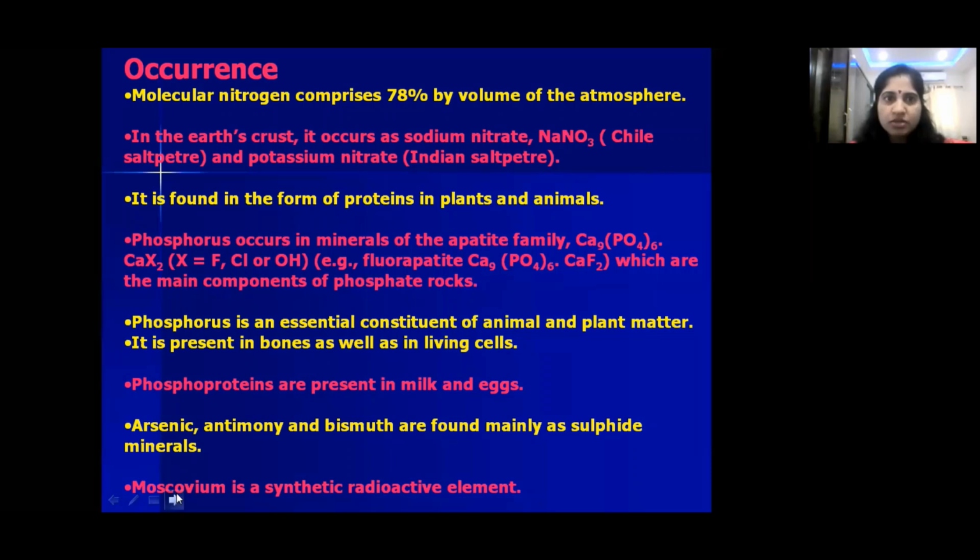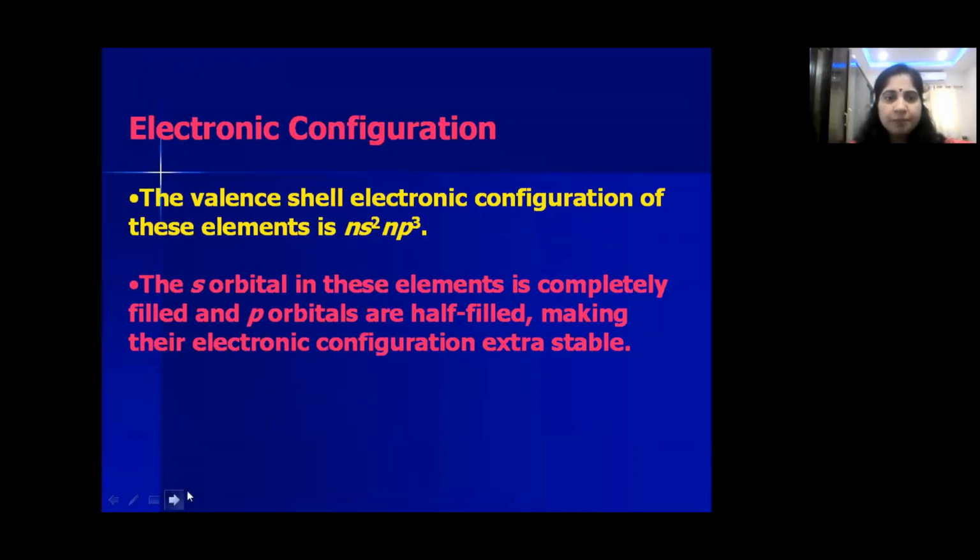So this is about the occurrence of group 15 elements. Now let us see the electronic configuration. Just now only we have seen. These elements have the general electronic configuration ns2 np3. Okay, so ns2 np3 is the general electronic configuration.